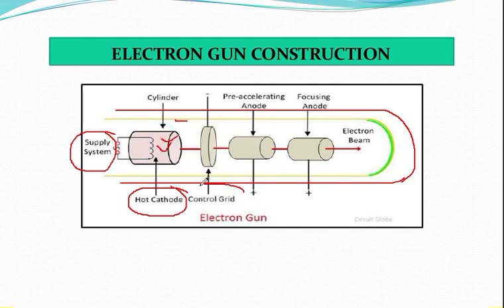There is a control grid, so from here the electrons get emitted. There is also a pre-accelerating anode located here, and the beam passes through it. Then it comes to the focusing anode and finally you are achieving the electron beam.